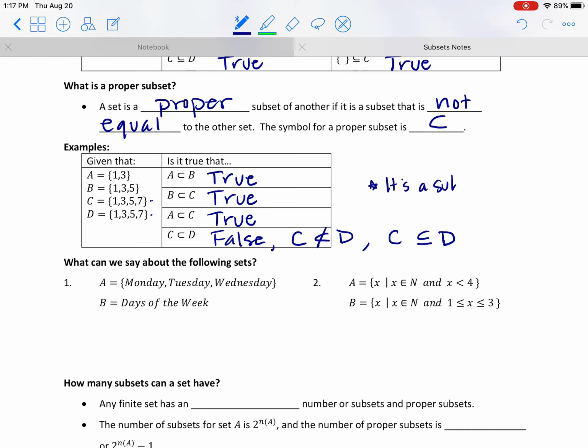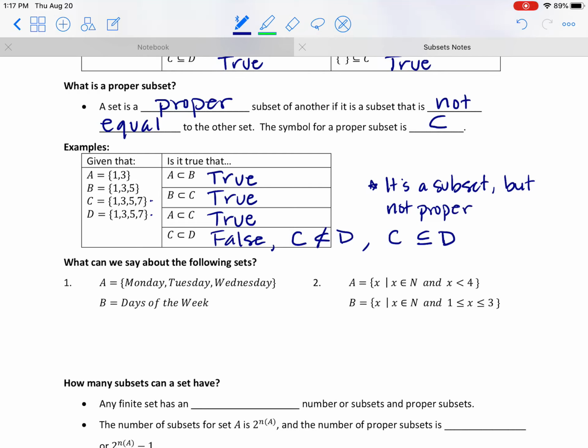It's a subset. Okay, but not proper. Okay. Hopefully you're seeing the distinctions there. All right, so now let's see if we can look at a couple of sets and just determine some of the relationships that are true.